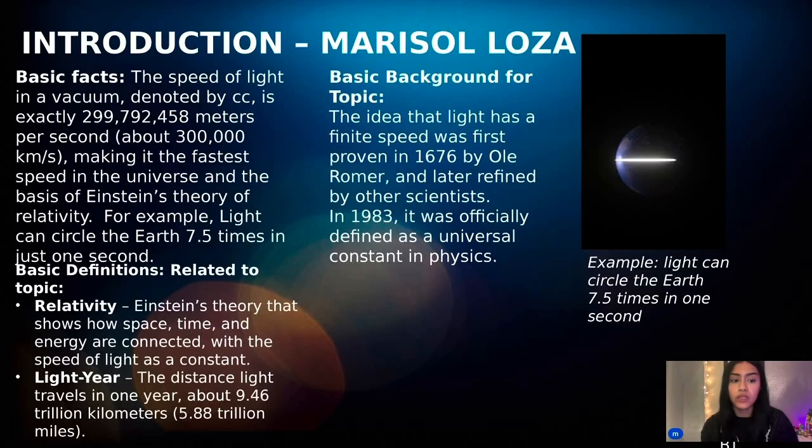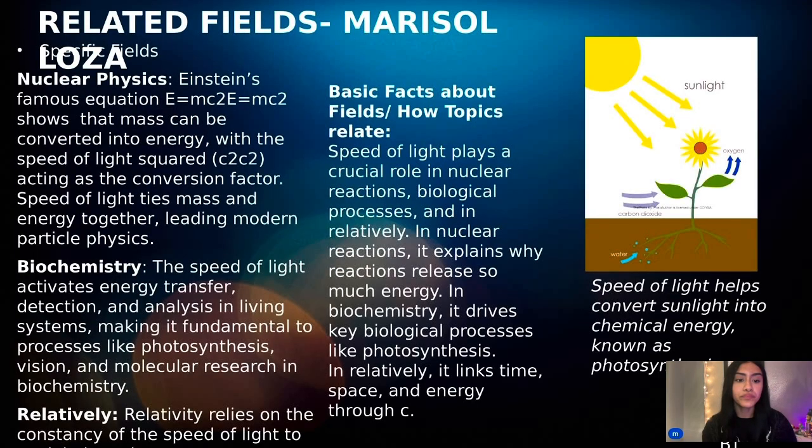Some basic definitions: relativity, Einstein's theory that shows how space, time, and energy are connected within the speed of light as a constant. Light year, the distance light travels in 1 year, about 9.46 trillion kilometers or 5.88 trillion miles. Some basic background: the idea that light had a finite speed was first proven in 1676 by Ole Romer and later refined by other scientists. In 1983, it was officially defined as the universal constant in physics.